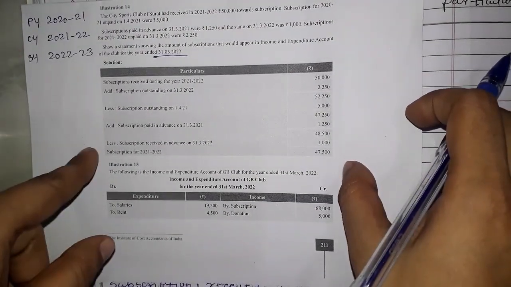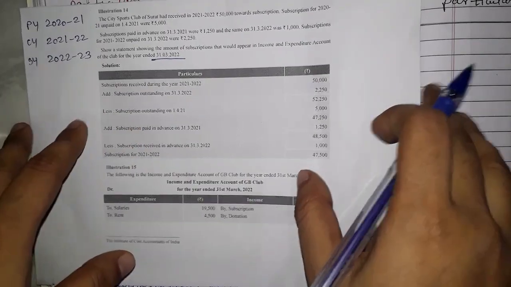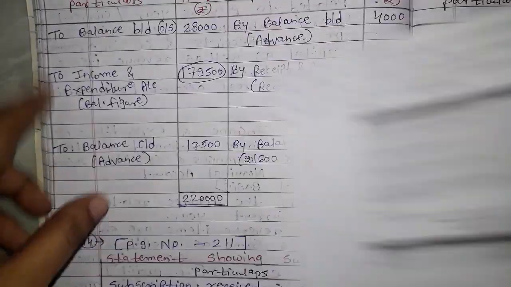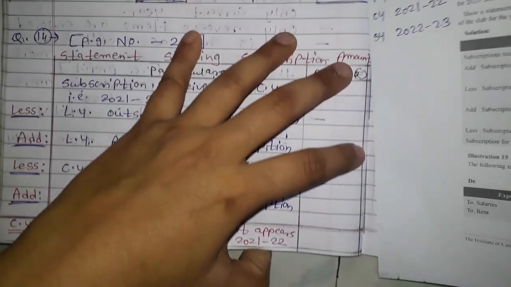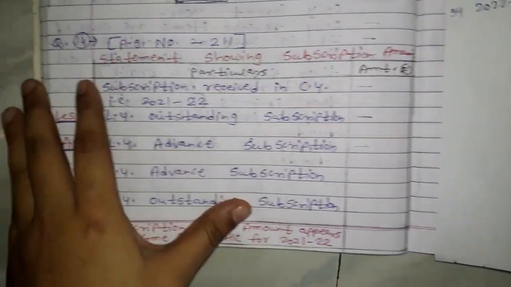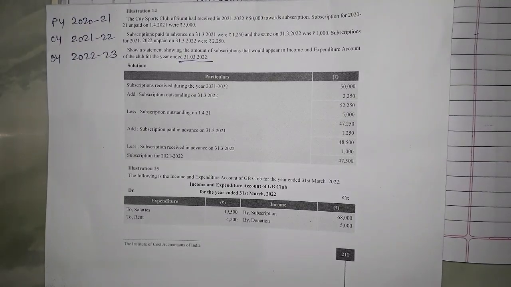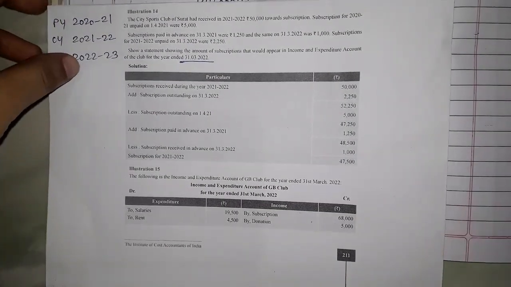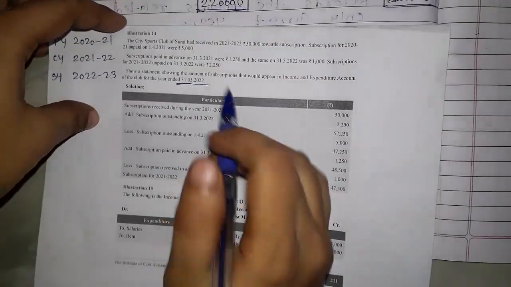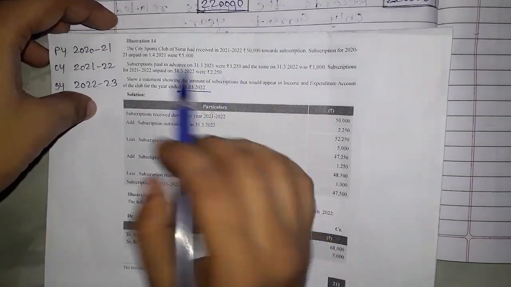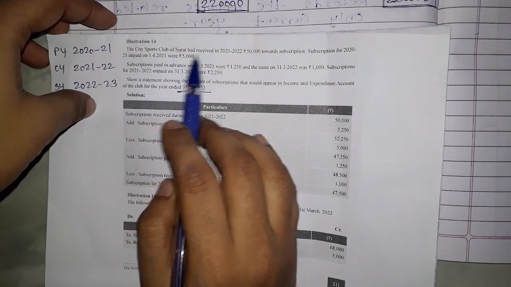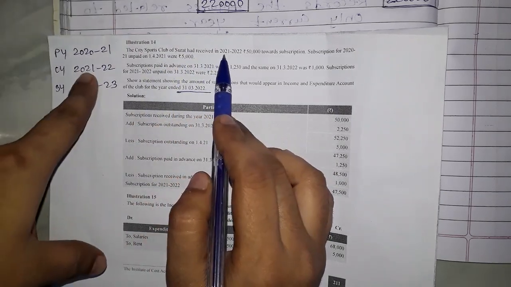Question number 13 and question number 14 both are same, but problem is that in question number 13 we have prepared the account and in question number 14 we are going to prepare a statement. Okay, that is the difference only. So here we are going to understand that which items will be added and which items will be deducted. Okay, so first of all one amount I will take and I will record. First of all, City Sports Club had received 2021 and 22.